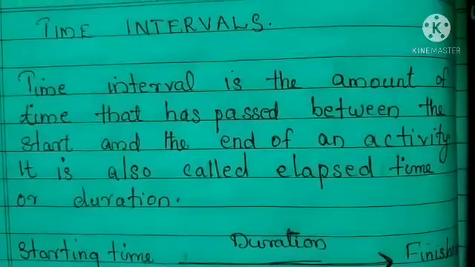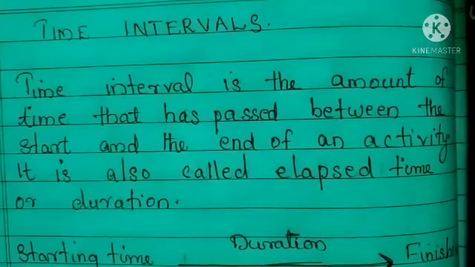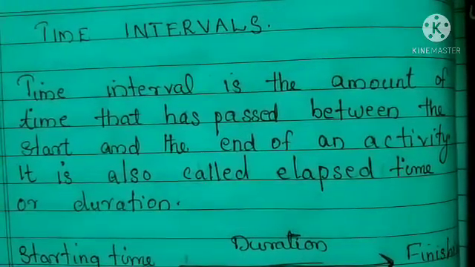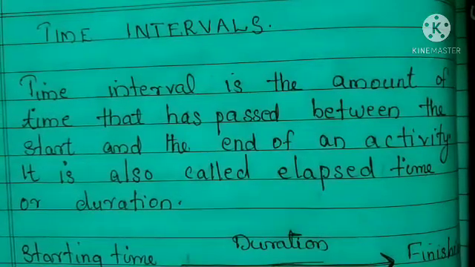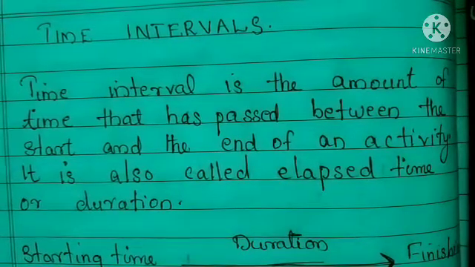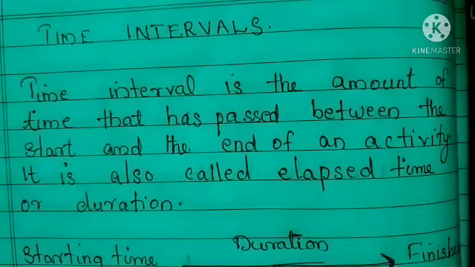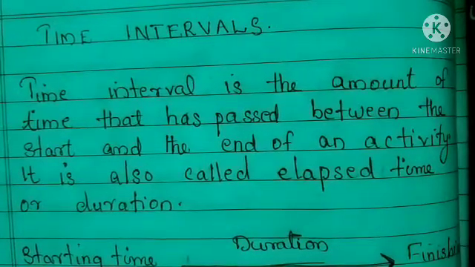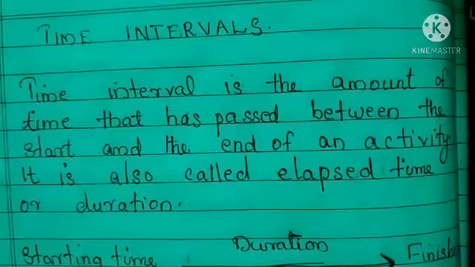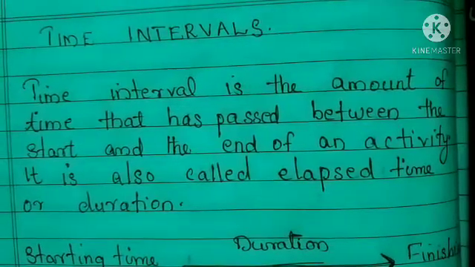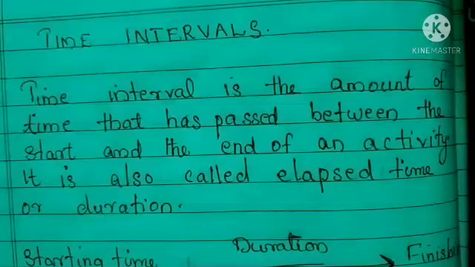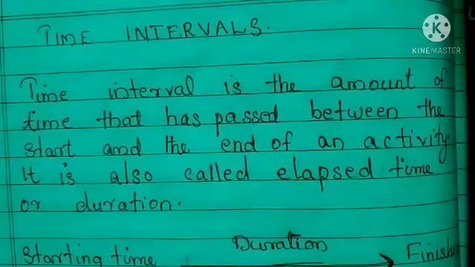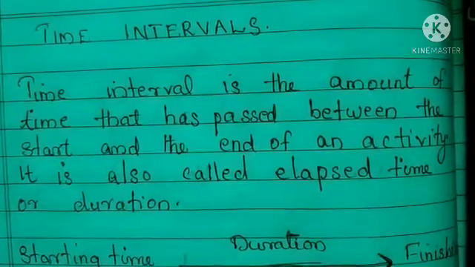Dear students, today's topic is time intervals. What do you mean by time interval? Time interval is the amount of time that has passed between the start and the end of an activity. It is also called elapsed time or duration. Time interval is also known as duration. Okay, so here we can study the problems from time intervals or duration.